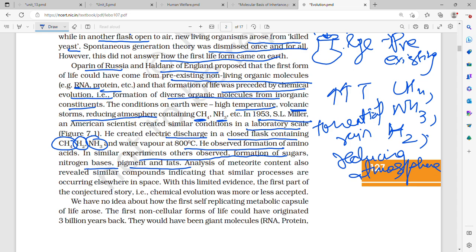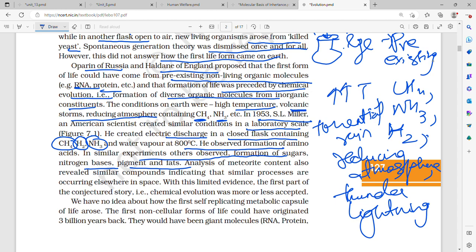Then he connected the chamber to another gaseous chamber in which he kept methane, ammonia, and hydrogen in a 2:1:2 ratio. There had to be thunder and lightning as in early Earth, so he tried to produce thunder using electrodes.